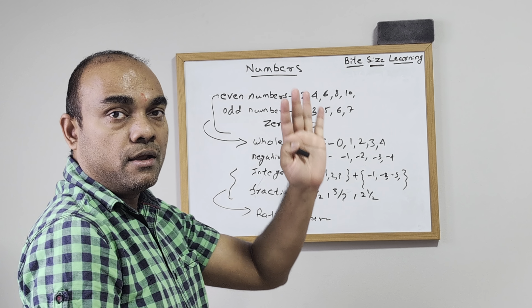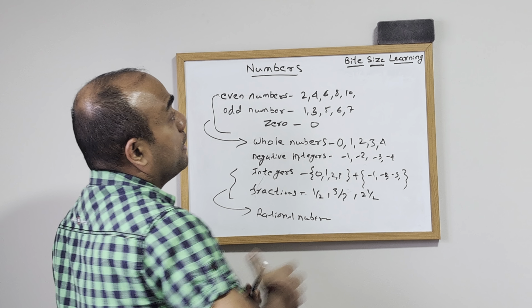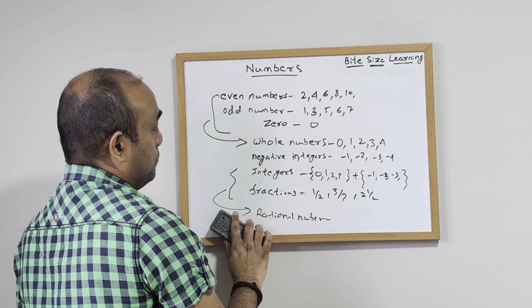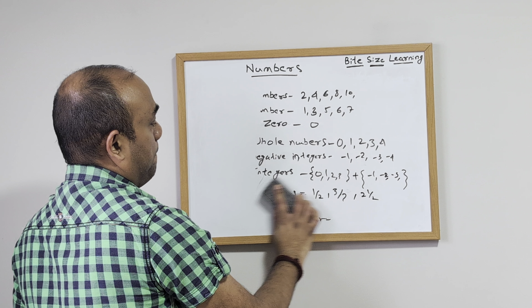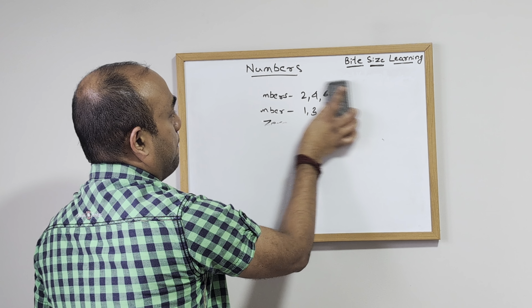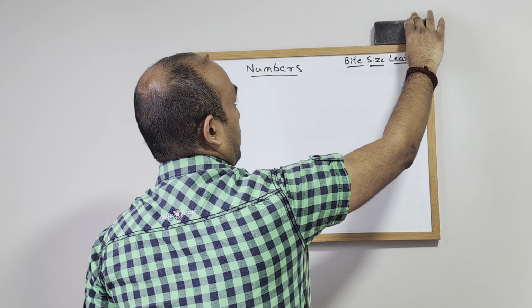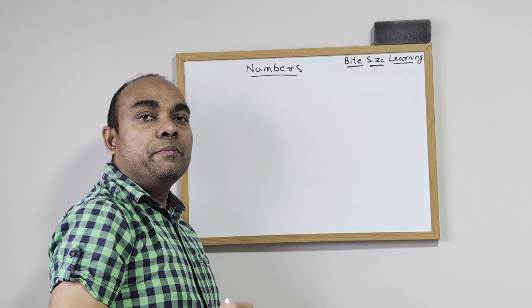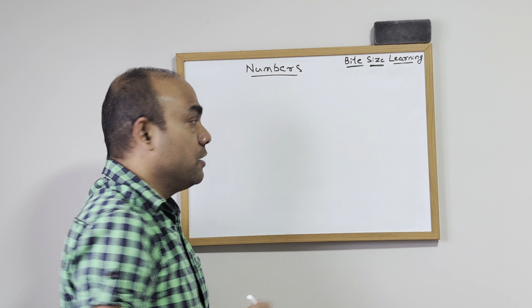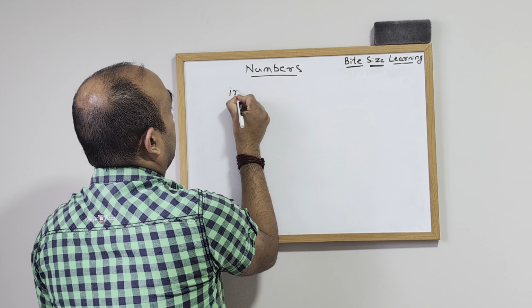Now we'll move on to the next. There are a few numbers which cannot be represented as fractions. Those are called irrational numbers.